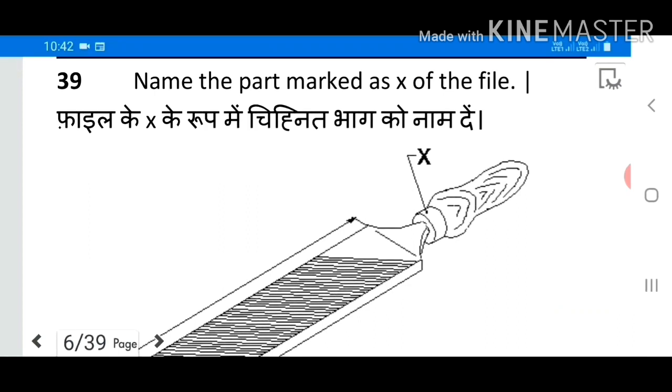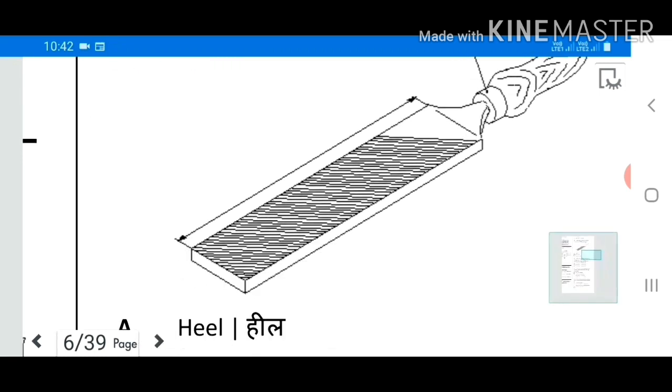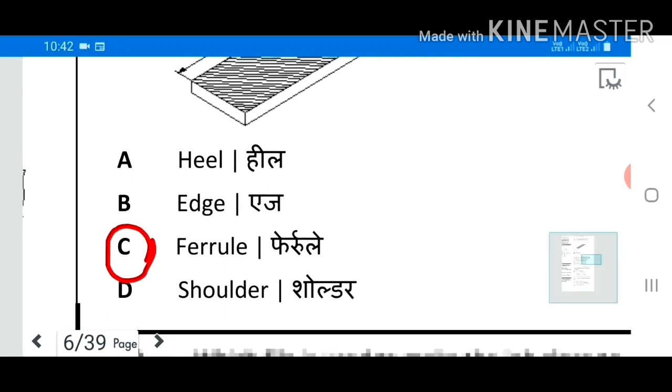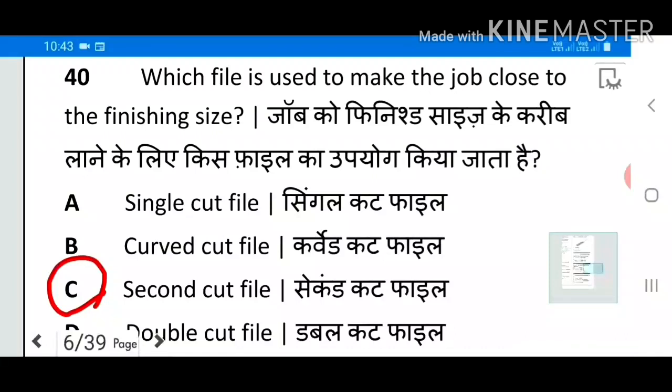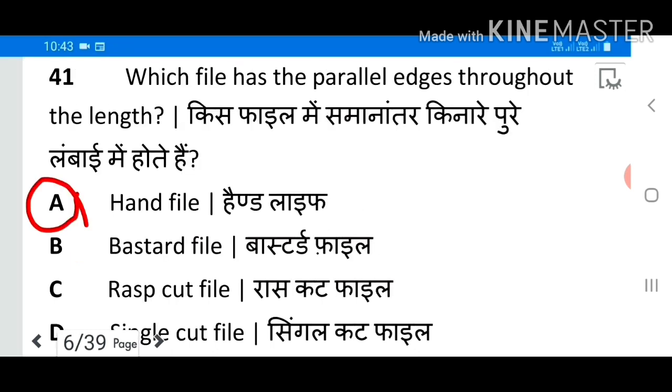39. Name the part marked as X of the file. Answer C. Ferrule. 40. Which file is used to make the job close to the finishing size? Answer C. Second cut. 41. Which file has the parallel edges throughout the length? Answer A. Hand file.